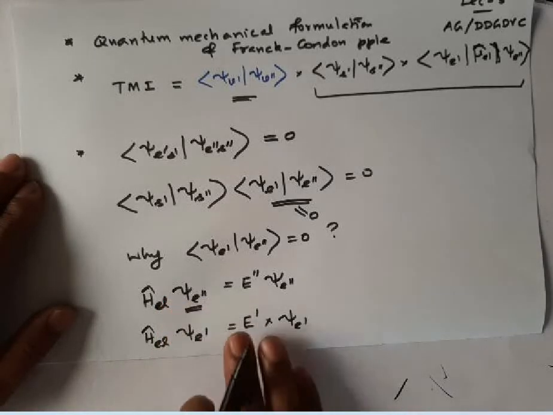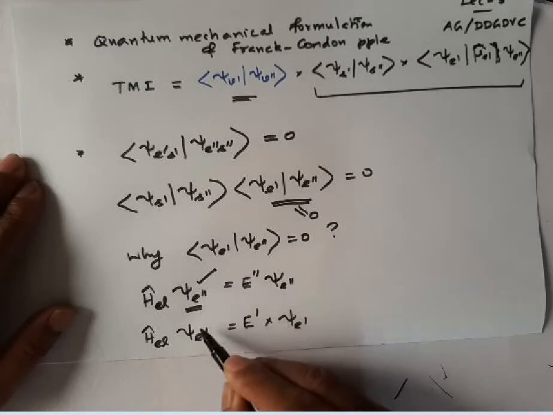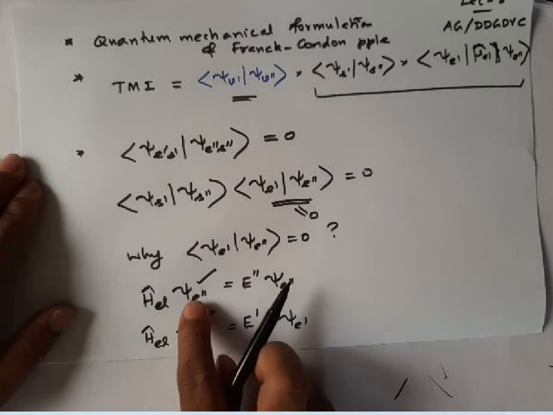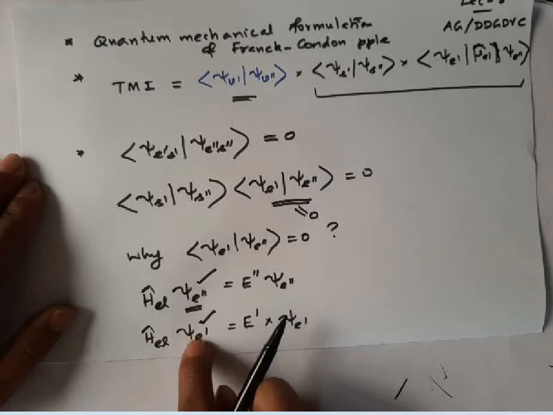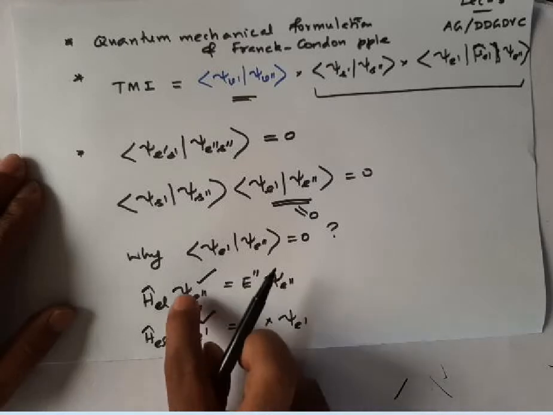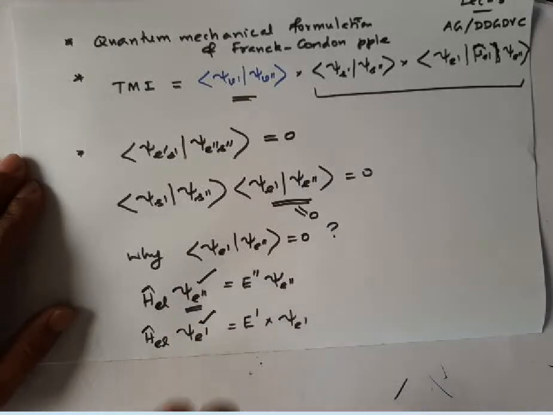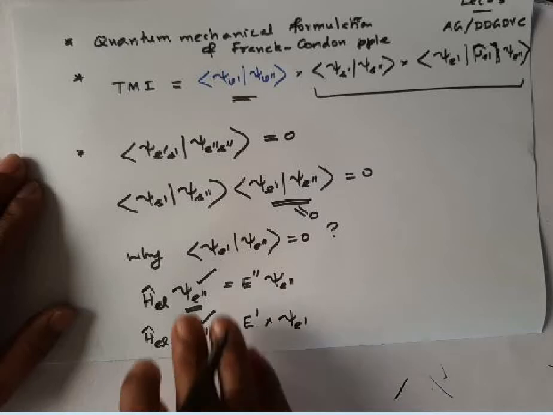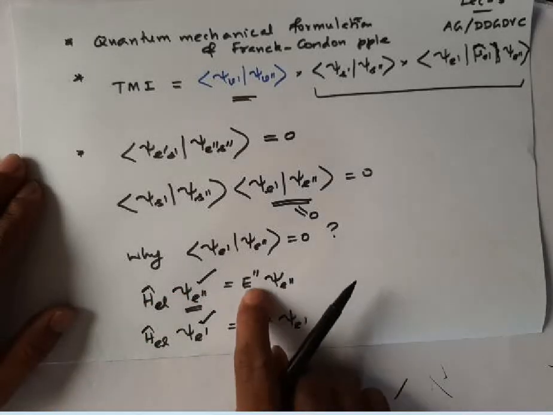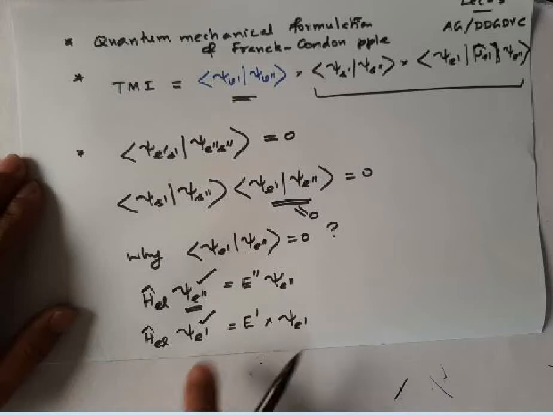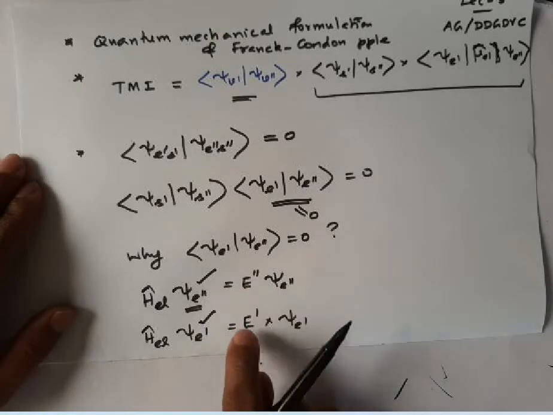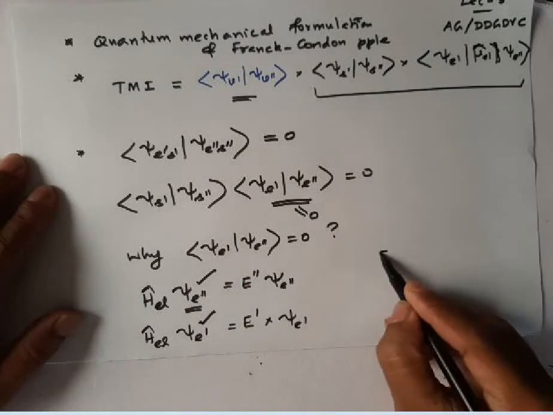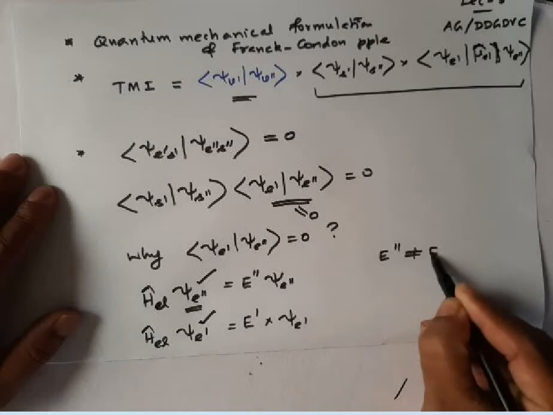What does this indicate? These two equations indicate that psi e prime and psi e double prime, that is, the electronic wave function for the excited state and the electronic wave function for the ground state, are both eigenfunctions of the same Hamiltonian operator. Since the energy values are different, you know very well, ground state energy is low and excited state energy is high, so E prime is not equal to E double prime.